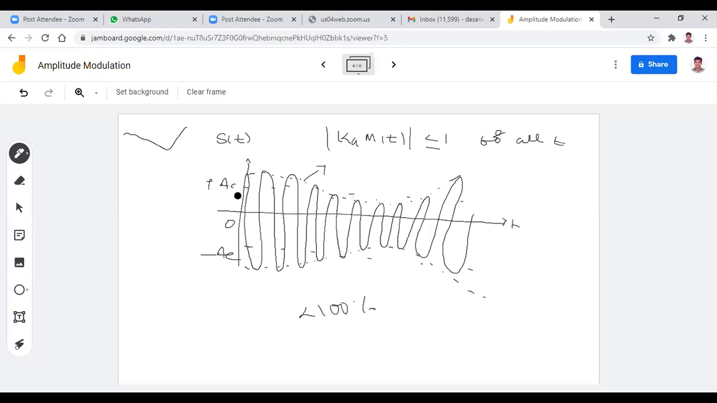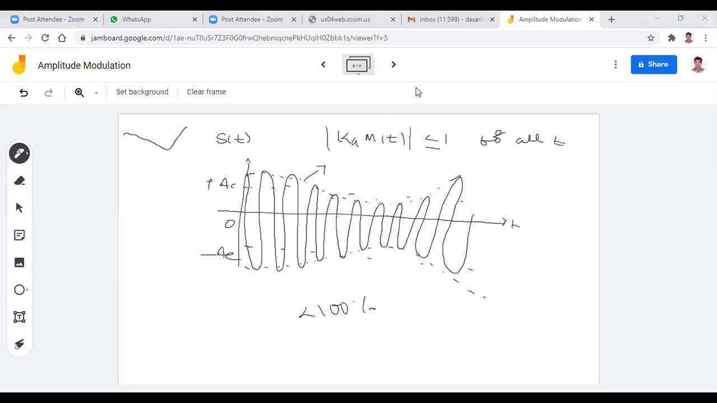Okay. See what happens here. This is the carrier signal amplitude. But what happens here? The amplitude of the carrier signal changes according to the message signal amplitude. Where is the message signal actually? This dotted line indicates the message signal. That's why I want to say that this envelope is equal to the shape of the message signal. According to the message signal amplitude, the carrier signal amplitude changes.